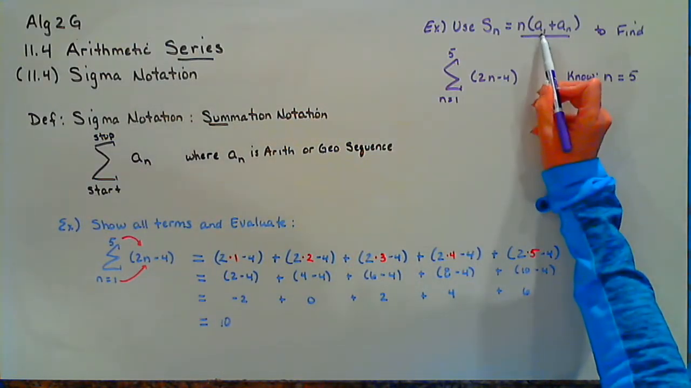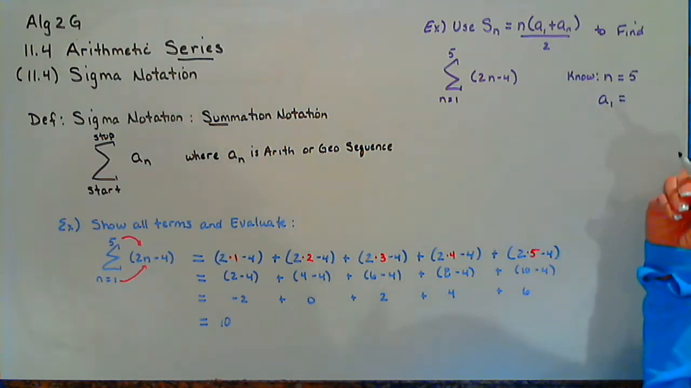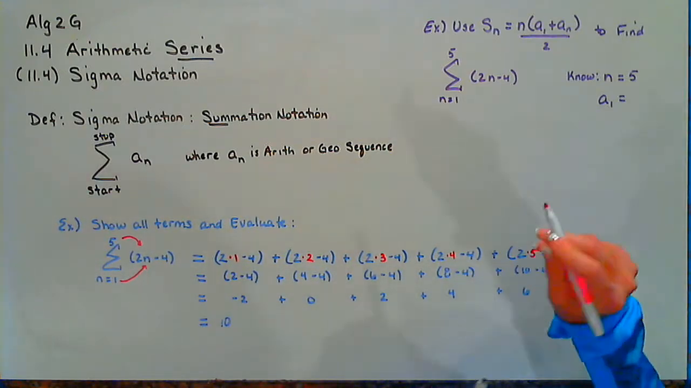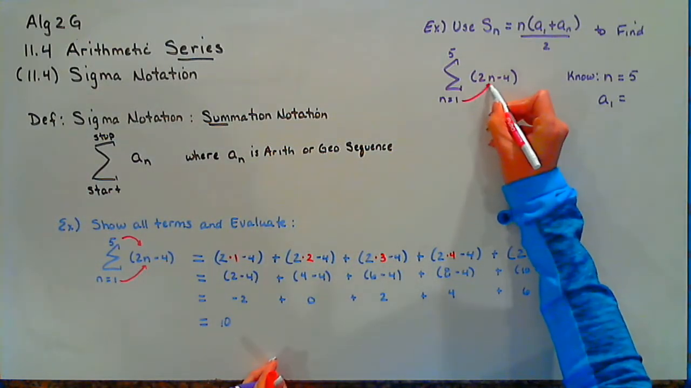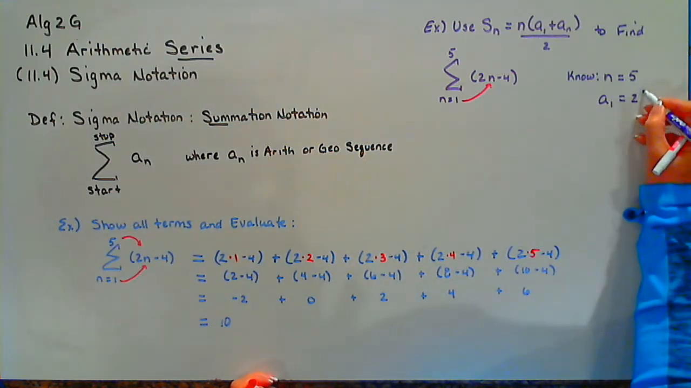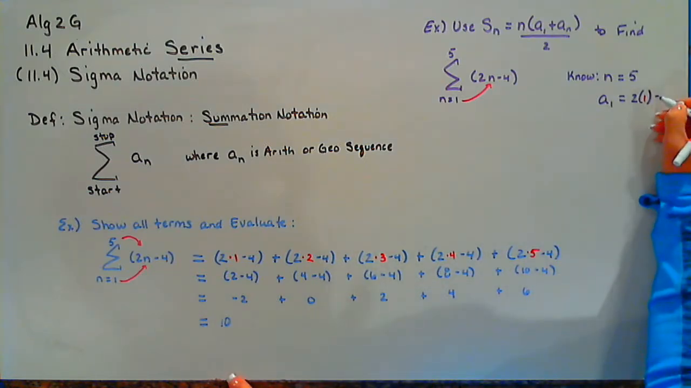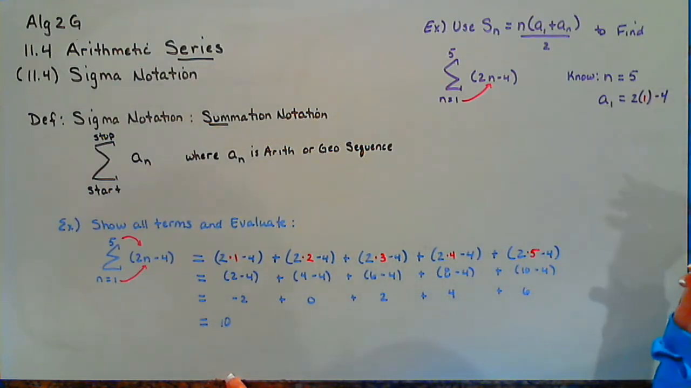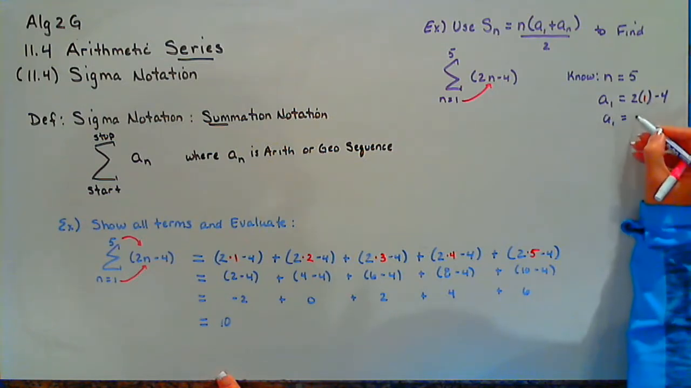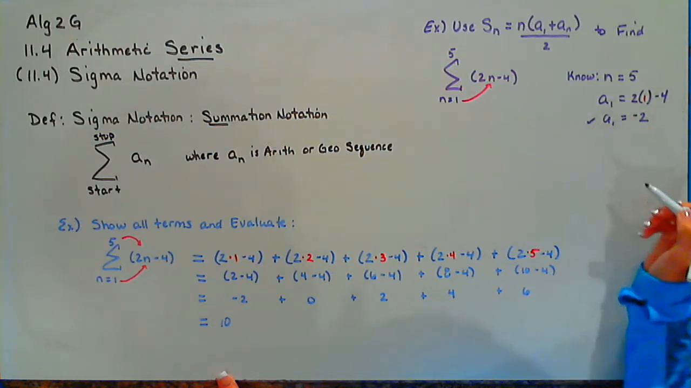Now I need to find the first term. Well, how do I find the first term? I find the first term by substituting in the first number they told us to, which is a 1. 2 times 1 minus 4. So our first number is 2 minus 4, negative 2. So we have our first number.